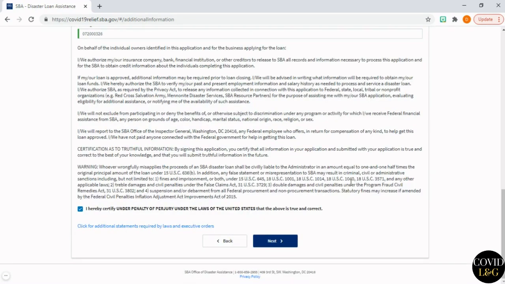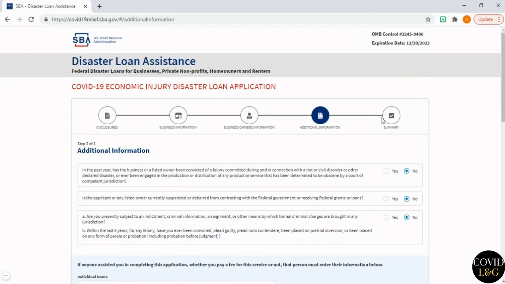And now this is where I'm going to stop, because as you can see, I am certifying under the penalty of perjury under the law of the United States, and this information is fraudulent. This is just a simple demonstration of how to fill out the application. And so from this point on, you're just going to see you have the summary page and you're going to submit your application. So that's how you complete the economic injury disaster loan application.